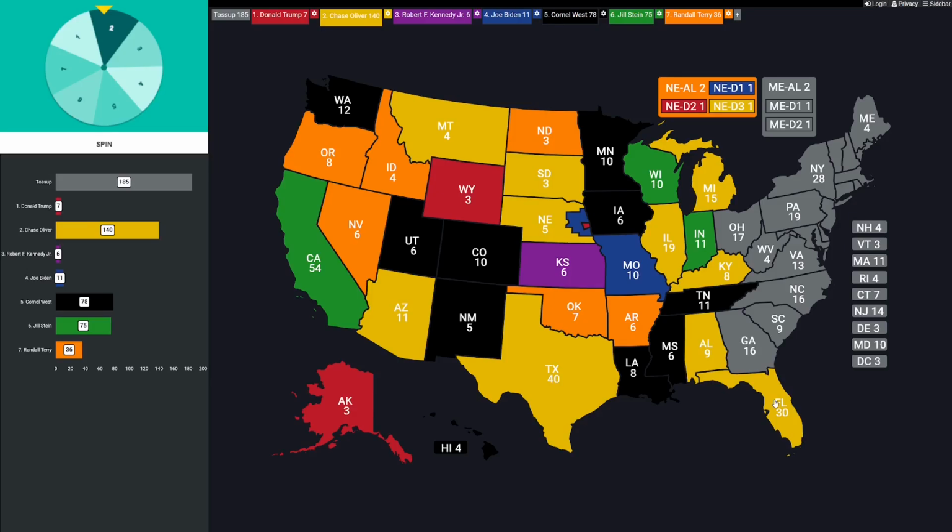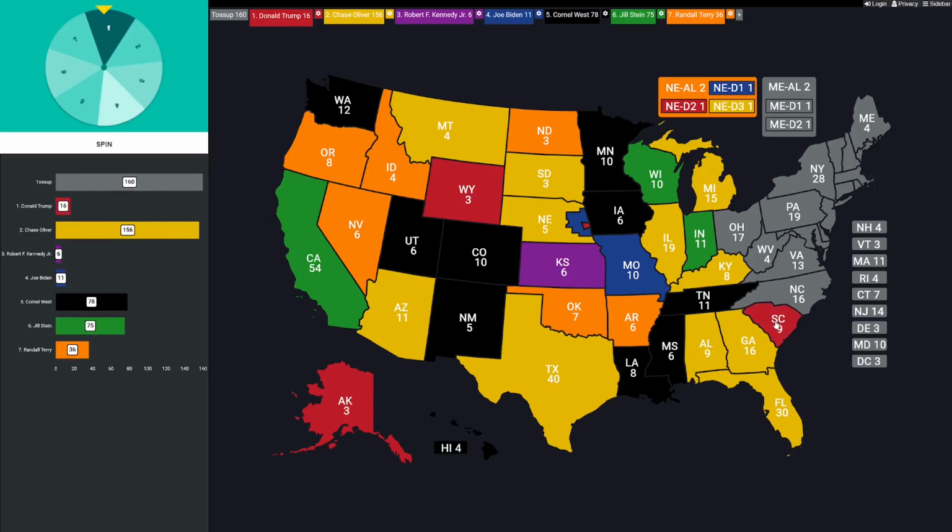Next is actually Chase Oliver's home state of Georgia, 16 votes. Let's do it. Here it is, and look at that. Chase Oliver dominating here, wins his home state, and he's way out in front. Let's go to South Carolina, 9 votes. The Palmetto State is going to go to number 1, and that's going to be Donald Trump. He's now into double digits. North Carolina's next, 16 votes. And that's going to be number 6, JS. That's Jill Stein.